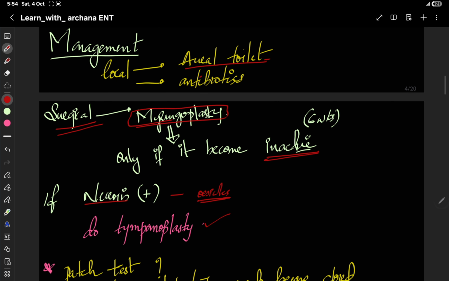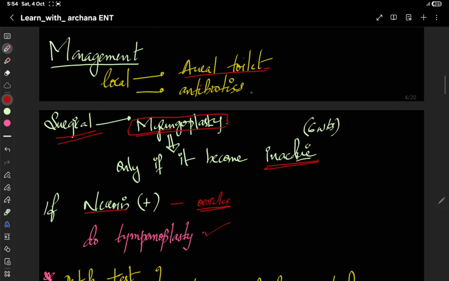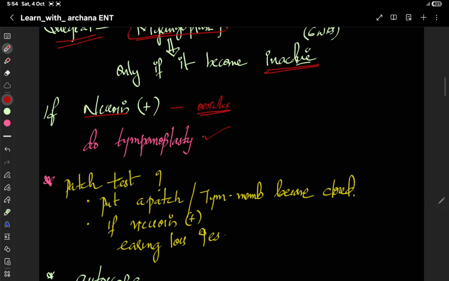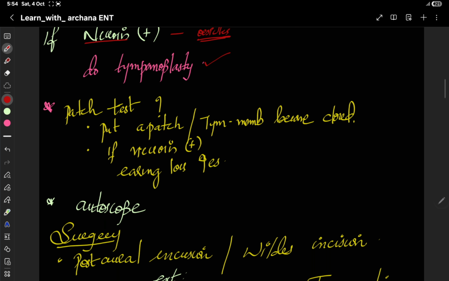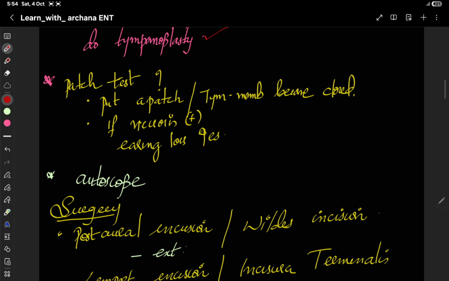So we give antibiotics for 5 days or depending upon the course, and we wait up to 6 weeks, and after 6 weeks only we can do myringoplasty. And if there is necrosis, we have to do tympanoplasty.